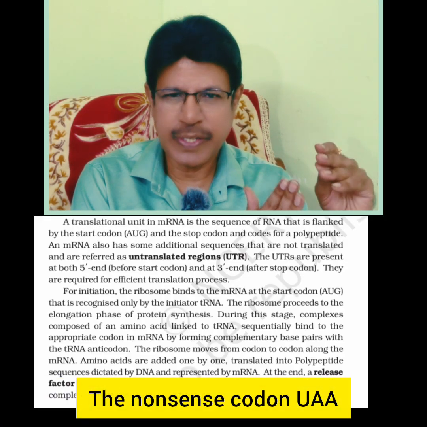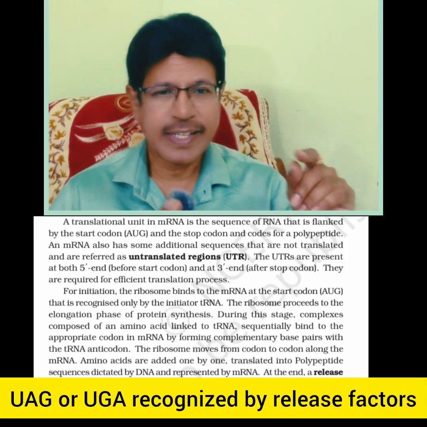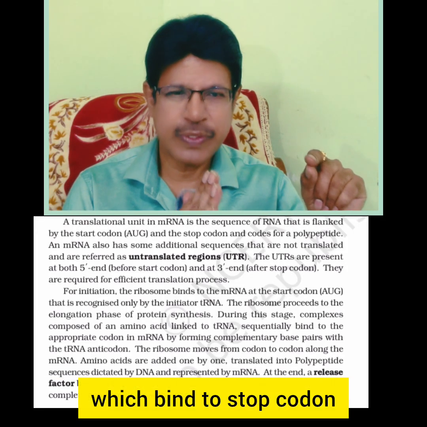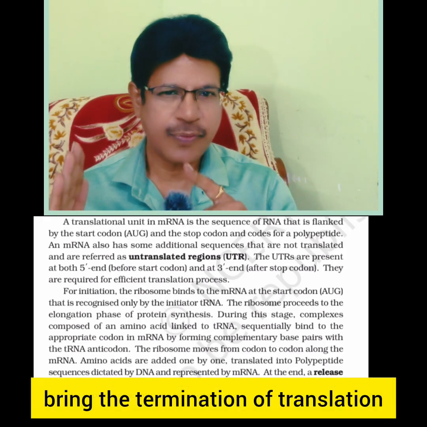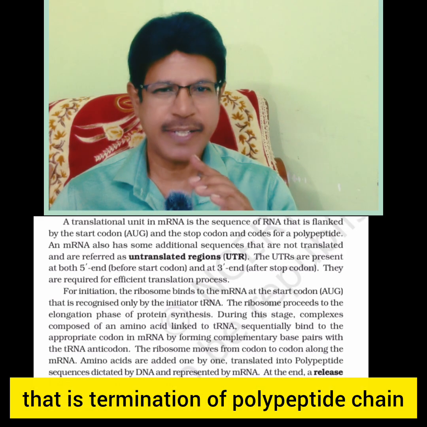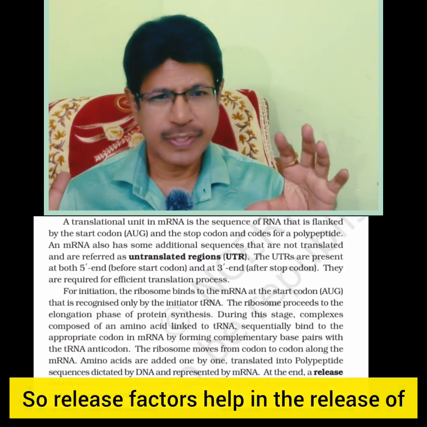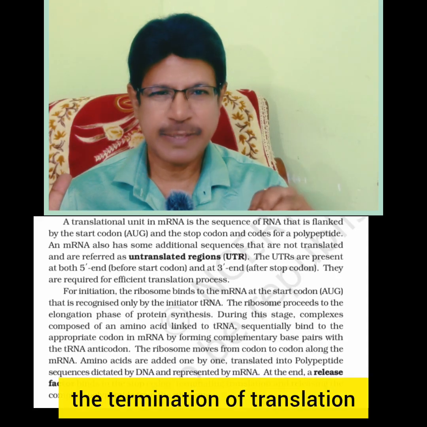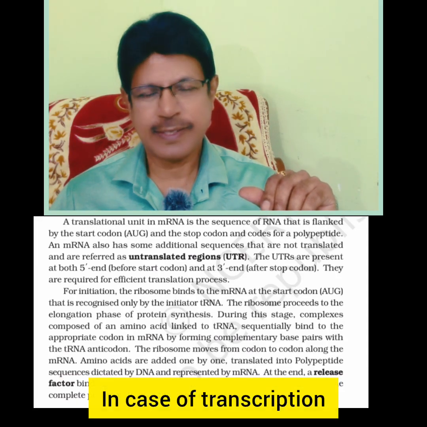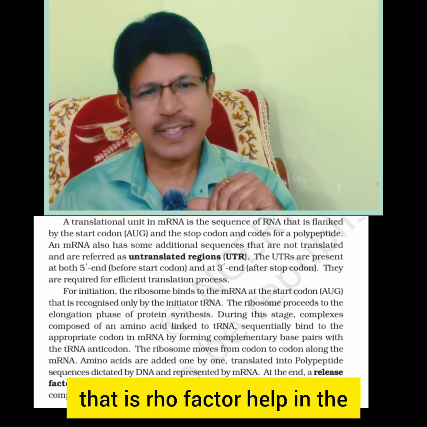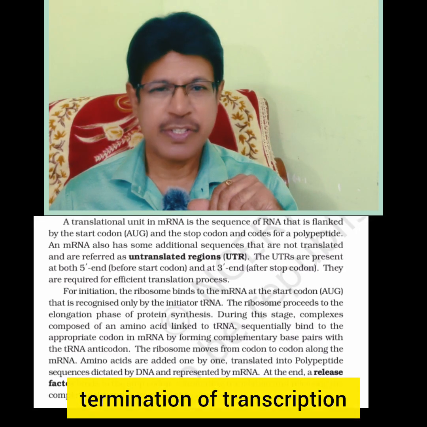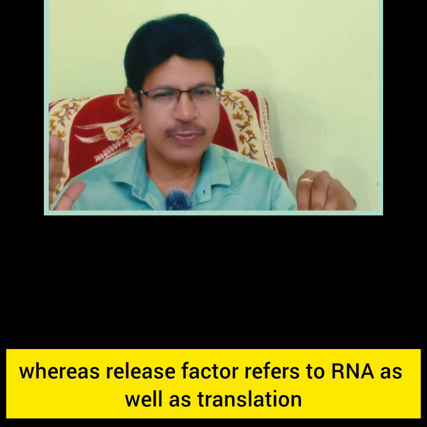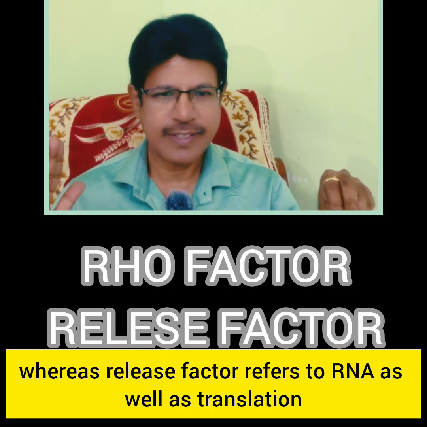The nonsense codons UAA, UAG or UGA are recognized by release factors. The release factors are protein factors which bind to the stop codon and bring about the termination of translation, that is, the termination of the polypeptide chain. In case of transcription, the Rho factor helps in the termination of transcription. So Rho factor refers to DNA, whereas release factor refers to RNA as well as translation.